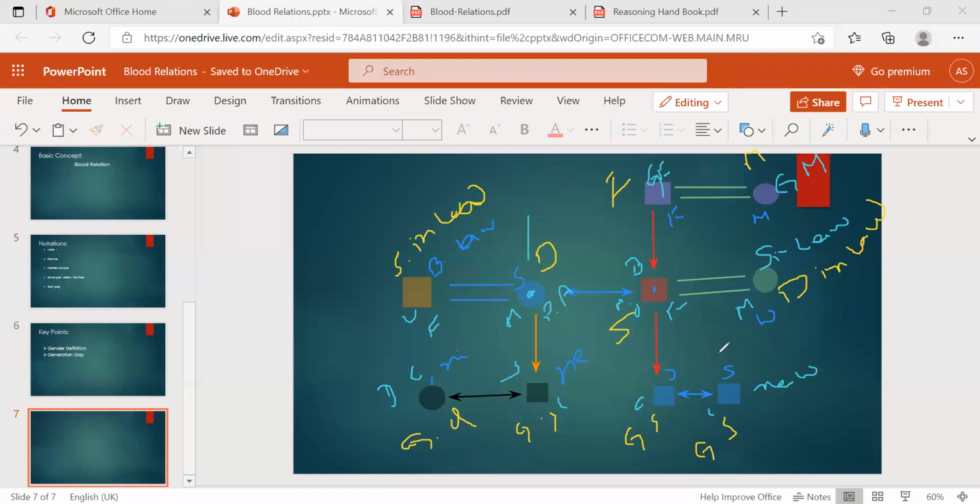From these two children's point of view, this woman is paternal aunt, father's sister. According to these children, mother's brother is maternal uncle, and aunt, and then grandfather, grandmother, same.